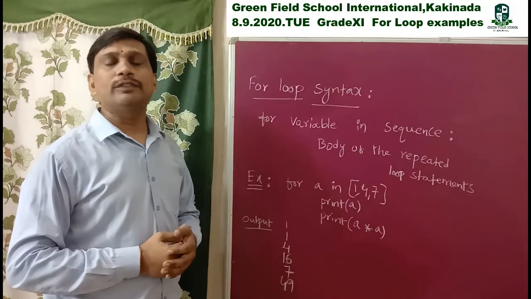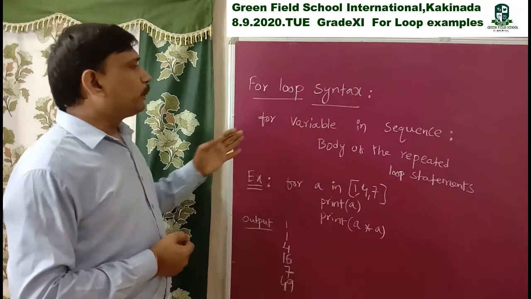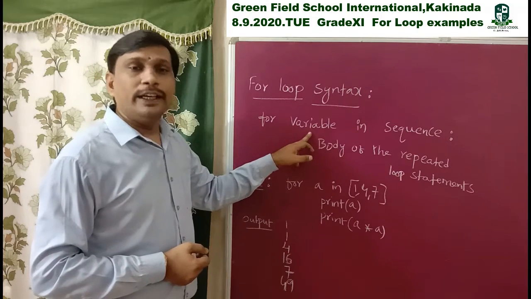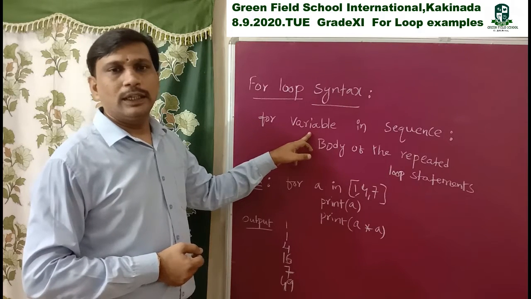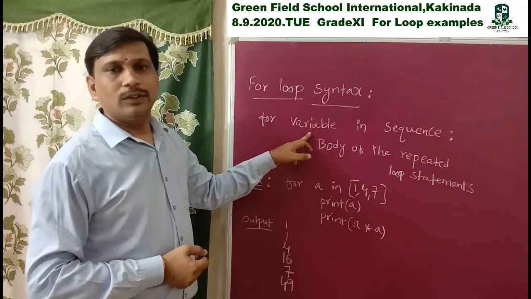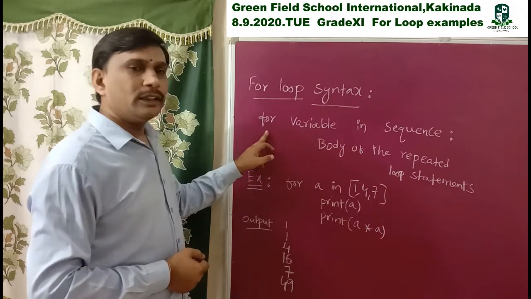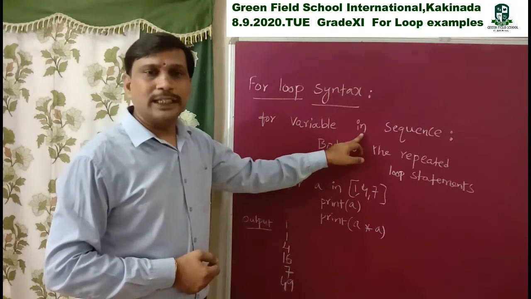Here for is a keyword. Variable means loop control variable. Generally we take some variable i, i for iterative. That's why I am taking i every time. So for variable, loop control variable, in is a keyword.